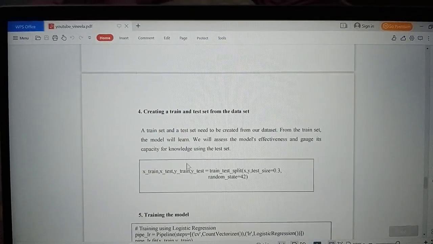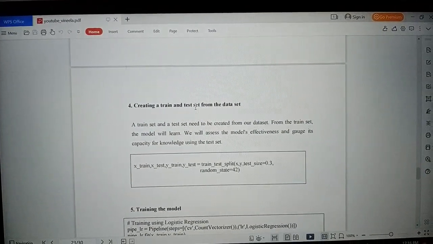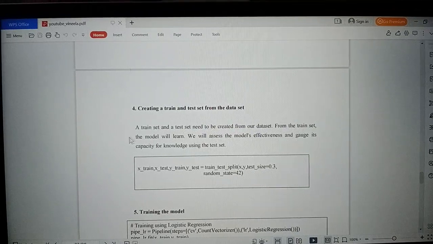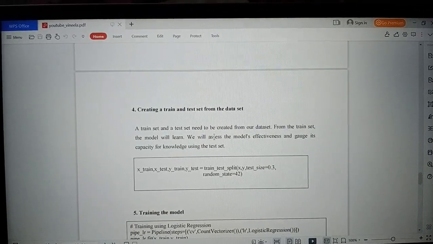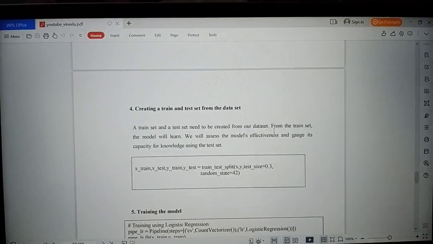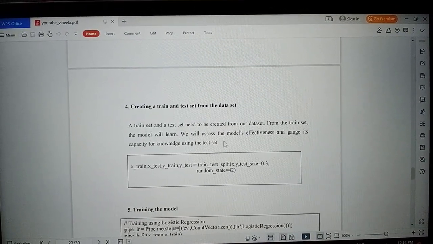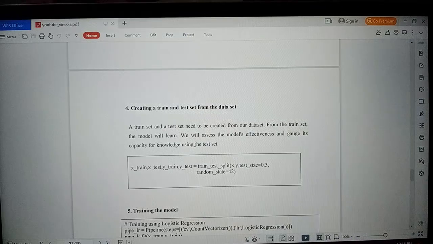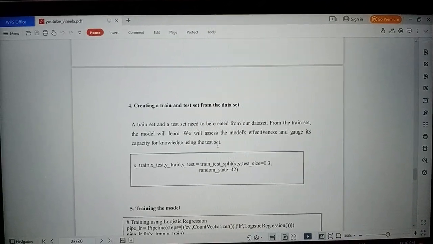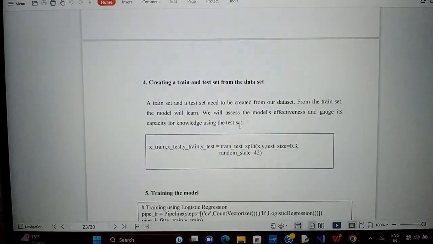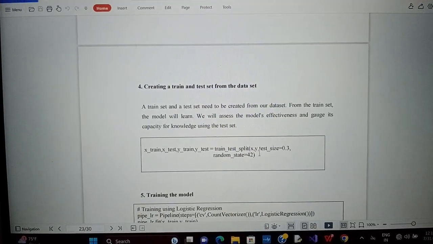Next comes creating a train and test set from the data set. A train set and a test set need to be created from our data set. From the train data set, the model will learn. We will assess the model's effectiveness and gauge its capacity for knowledge using the test set. For this, we are writing this code.